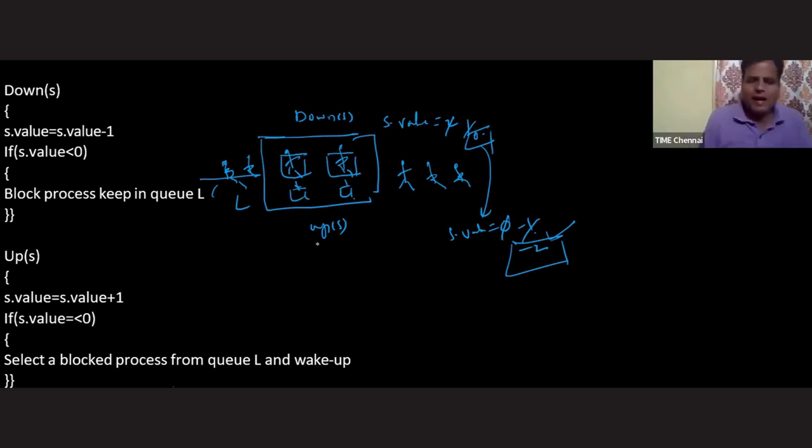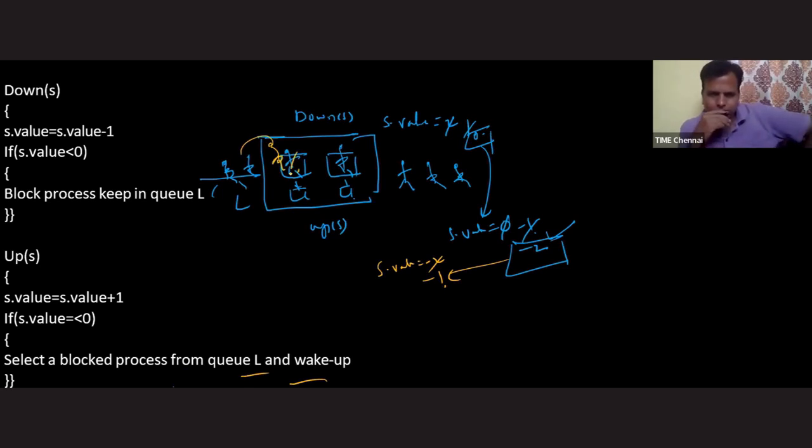Okay? Now let's see, sir. After some time, this person one wants to perform the up operation. Let's see what it is doing, sir. It is incrementing this value. I will change the color. So up operation, it is incrementing to -1. Okay, fine. Now, is -1 less than or equal to 0? Answer is yes. Then select a blocked process from the QL and wake it up. That means the first person is calling to this first person, please come inside and sit, have my chair because I am leaving. Okay, fine.